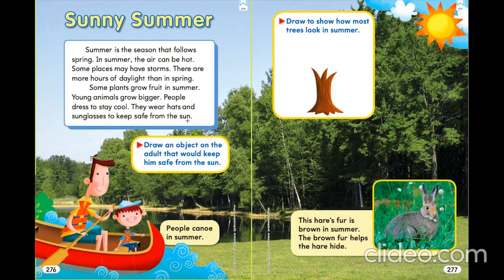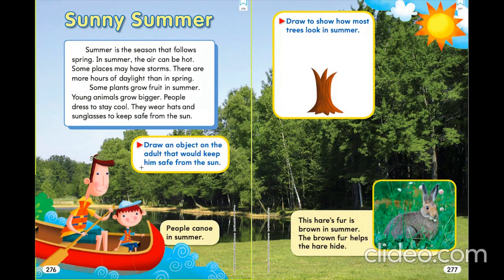So in spring, animals give birth to the young ones, and in summer, those young ones start growing. And people start wearing cool dresses. They don't wear jackets or warm dresses because it's hot. They wear hats and sunglasses, to keep safe from the sun.